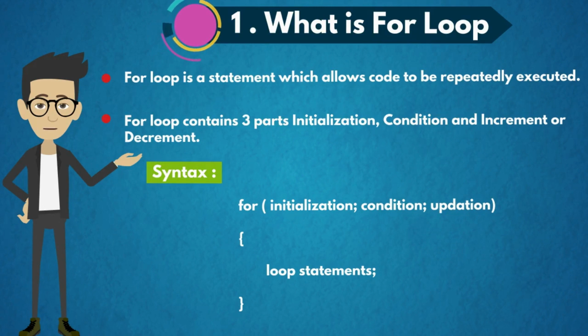For loop is an entry controlled loop. That is, the condition is checked before entering into the loop. So, if the condition is false the first time, the statements inside the loop may not be executed at all. In order to exit from a for loop, either the condition should be false or a break statement should be encountered. For loop is suitable to use when we have to run a loop for a fixed number of times.